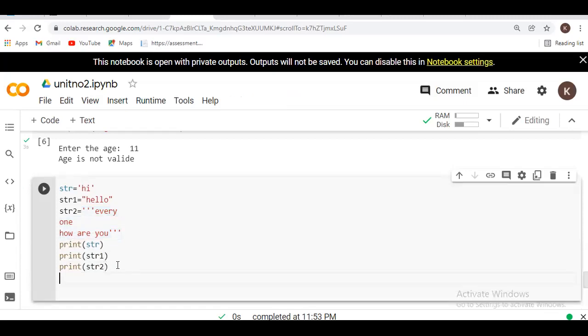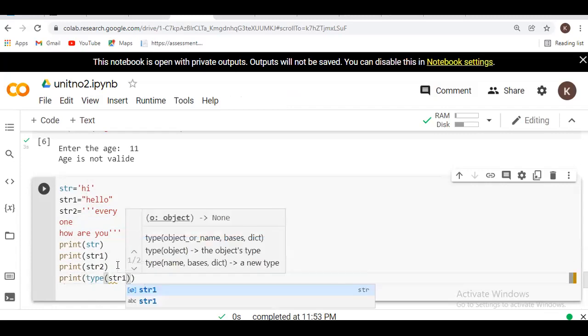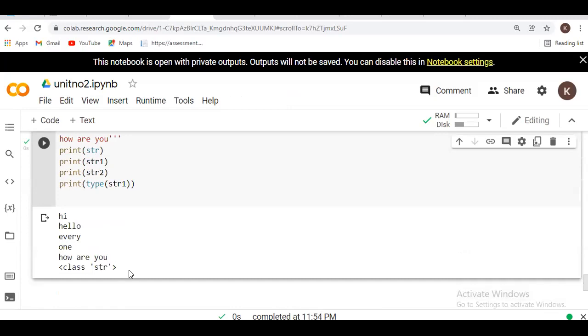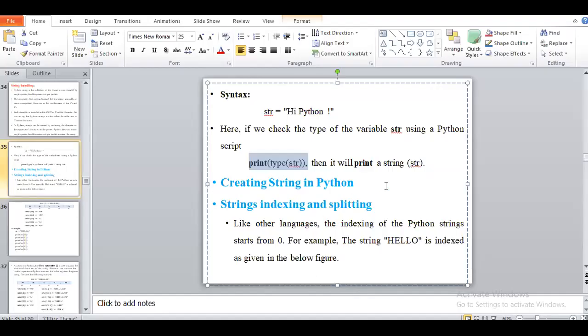Simply for that we are writing print type of str1. It means I want to find which type the value present here is. You have to see here, it will print that it is a string type. So by using this type keyword we are finding which type the variable or string that we are declaring is in.